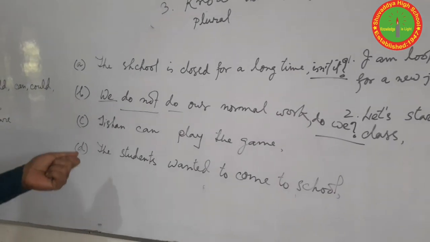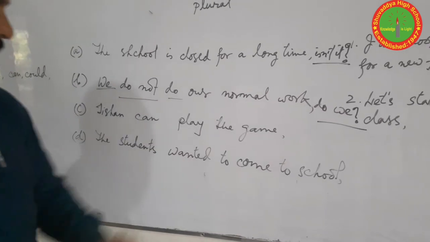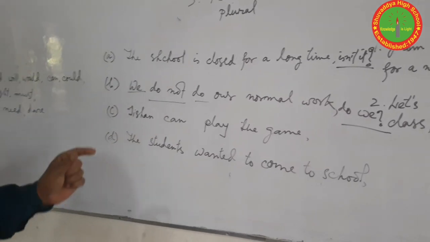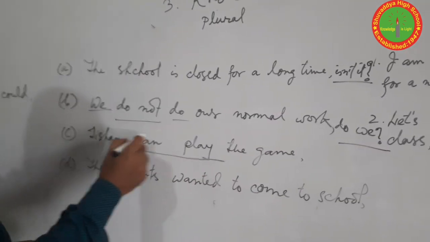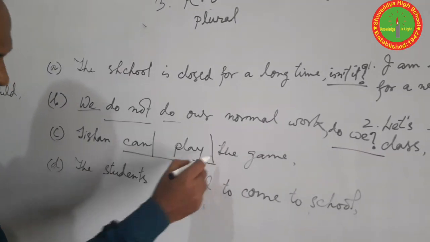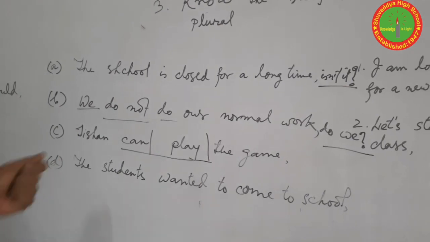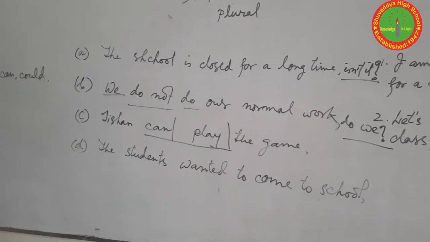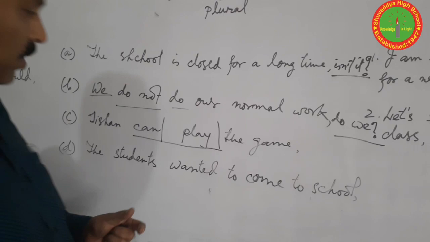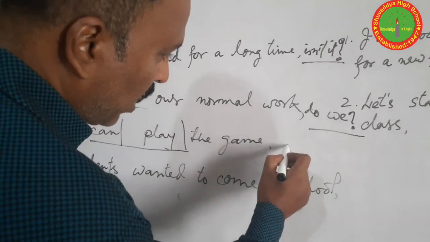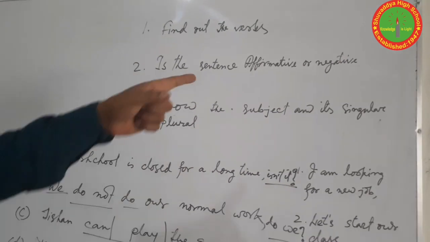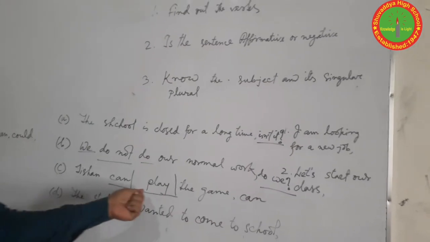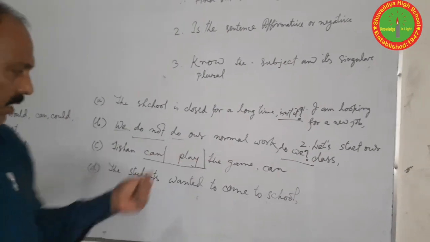Question number C, Jishan can play the game. Here, the verbs are, there are modal auxiliaries and finite verbs. So if we find any auxiliaries or modal auxiliaries, it's no matter, we should use first. Then check the second point, is the sentence affirmative or negative?